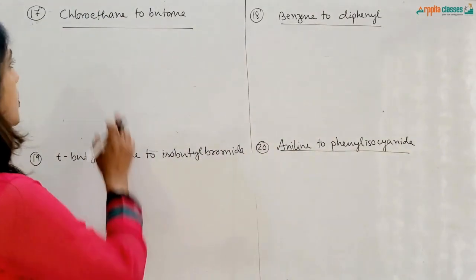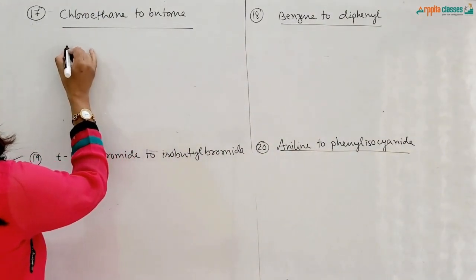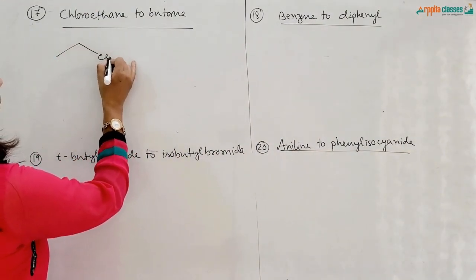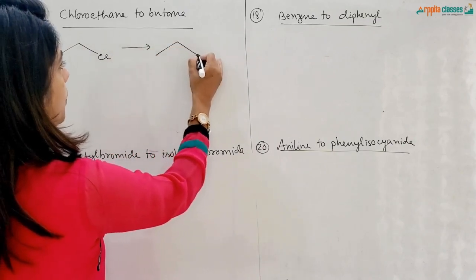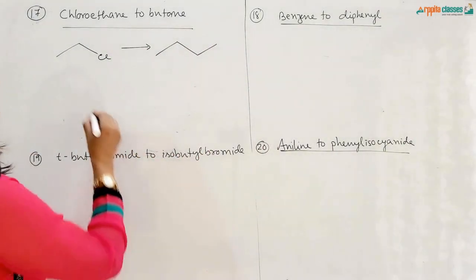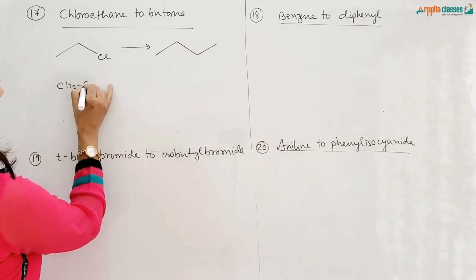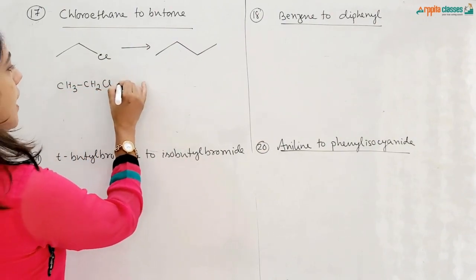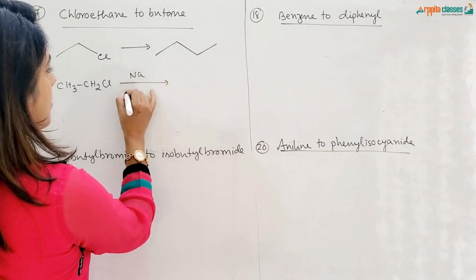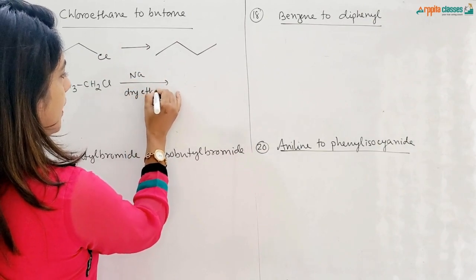Conversion number 17 is chloroethane to butane. So this is your chloroethane. From here we have to convert to butane. So chloroethane, CH3CH2Cl. I treat this with sodium metal in presence of dry ether. We did this reaction before.